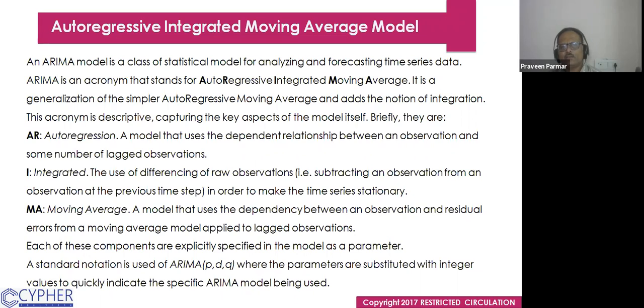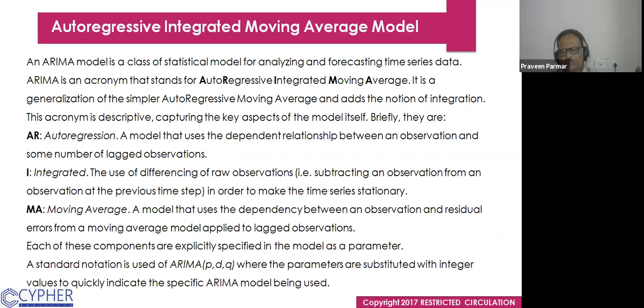Integrated, the use of differencing of raw observations. Raw observations, what does it mean? Subtracting an observation from an observation at the previous time step in order to make the time series stationary. So we do this activity for the integration.